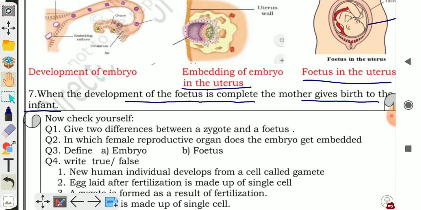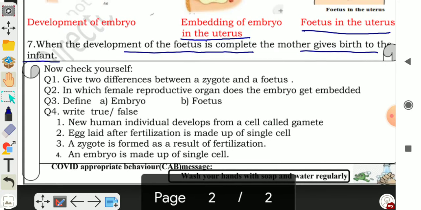Now write true or false. First one is: a new human individual develops from a cell called gamete. This is wrong. A new human individual develops from the cell called zygote. So you have to put a cross or you have to write false.